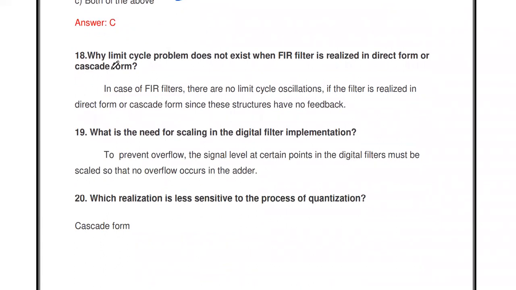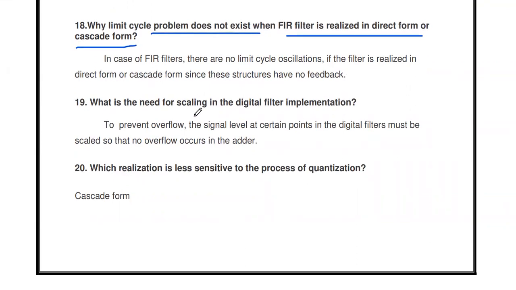Then the next one: why does the limit cycle problem not exist when the FIR filter is realized in direct form or cascade form? You know, the FIR filter is non-recursive, so there is no feedback in FIR. IIR is a recursive type, so that's why we get the limit cycle problem in IIR filters. In case of FIR, there are no limit cycle oscillations if the filter is realized in direct form or cascade form, since the structure has no feedback.